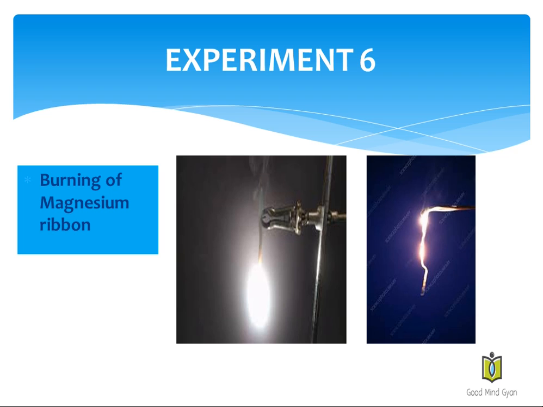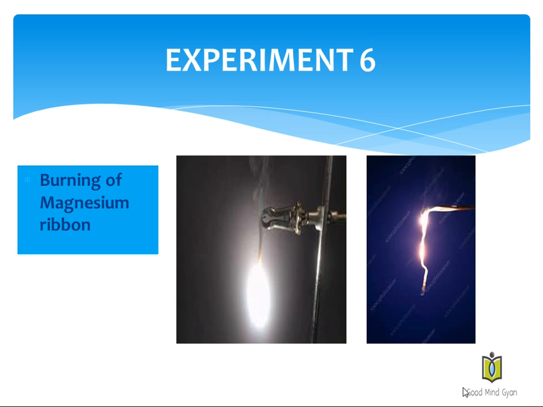So the 6th experiment was the burning of magnesium ribbon, which is an important experiment. Here you heat the magnesium ribbon on a non-luminous flame for about 2 minutes, and what do you observe? You observe that it burns with a brilliant white flame, producing a large amount of heat and light. What it leaves behind is a white ash. This white ash is magnesium oxide.